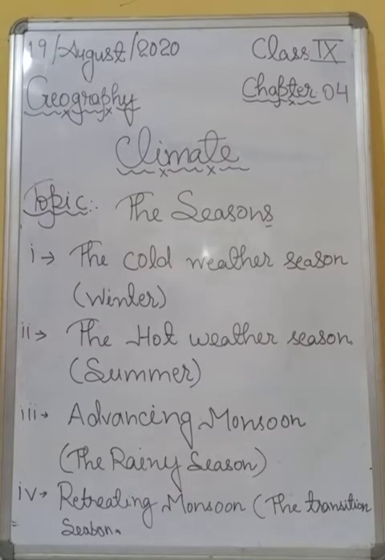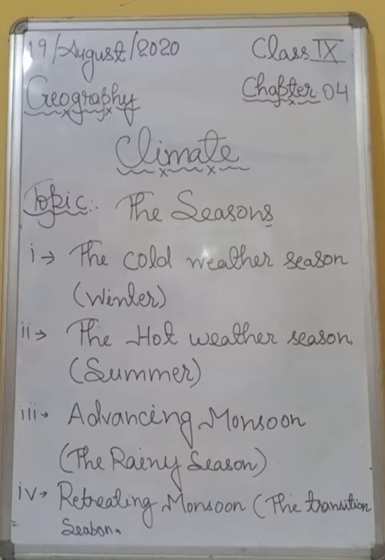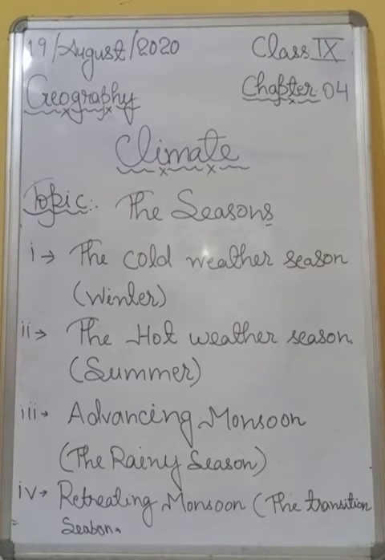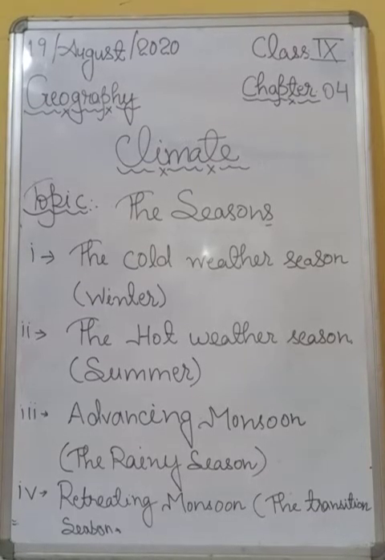Okay, so students, now I will explain features of the hot weather season. So students, the characteristic features of the hot weather season are: the temperature of the northern part of India goes up or rises, and the atmospheric pressure comes down.